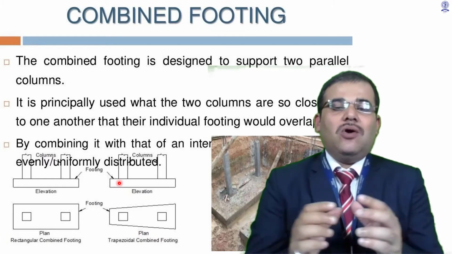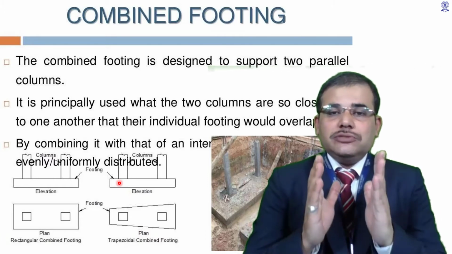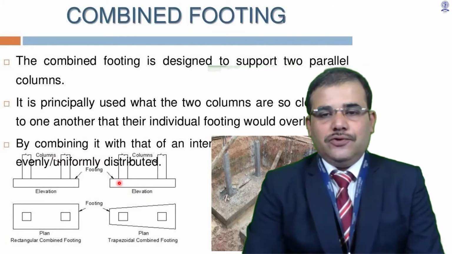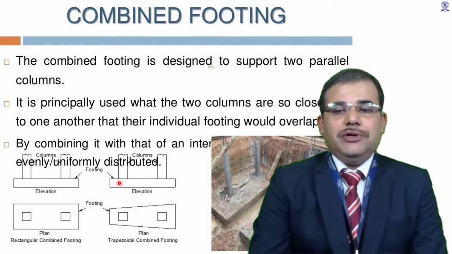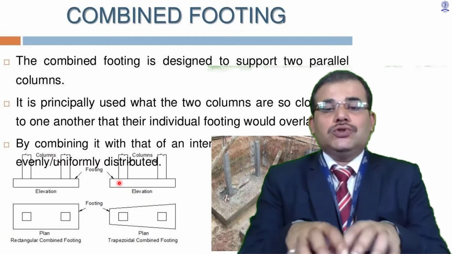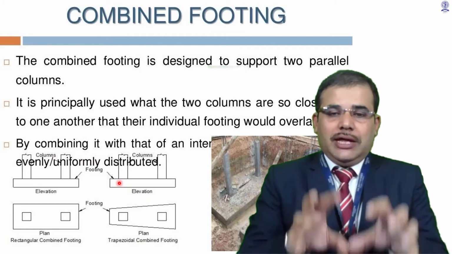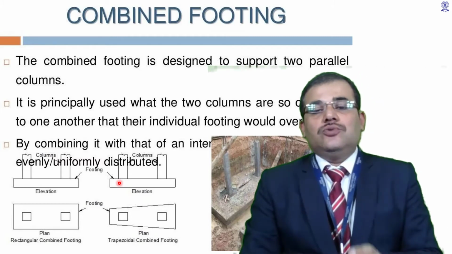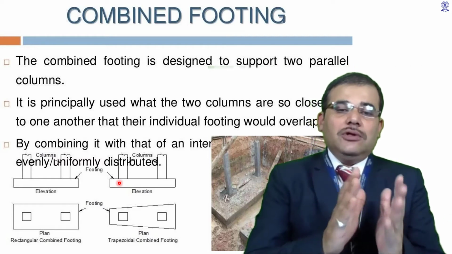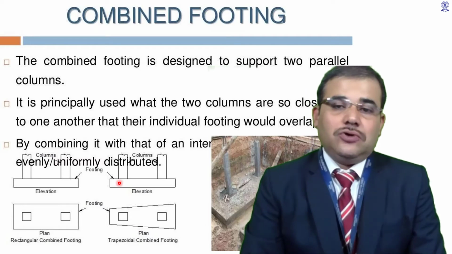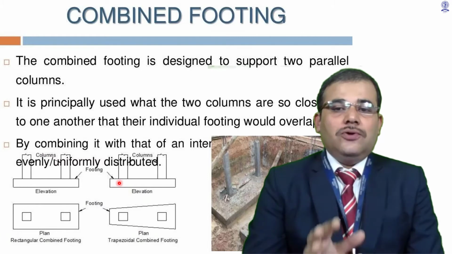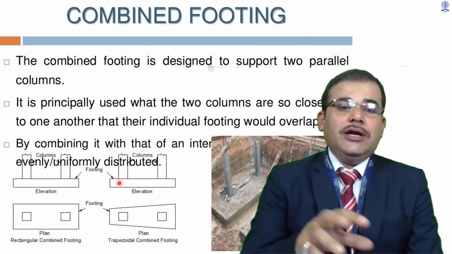is comparatively small. Means closely spaced columns call for this kind of combined footing, because it is not economically possible to excavate such pits very close to each other. As well as economically, it is also feasible to provide the combined footing for such closely spaced columns.